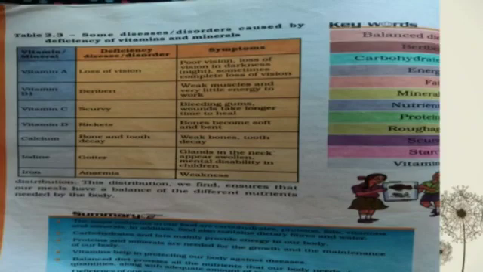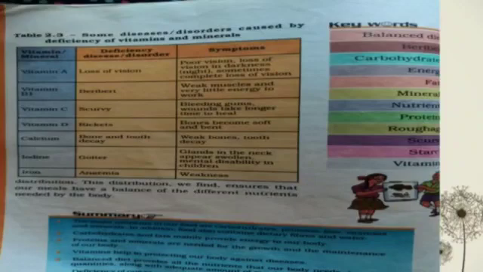The symptoms are poor vision, loss of vision in darkness, sometimes complete loss of vision.